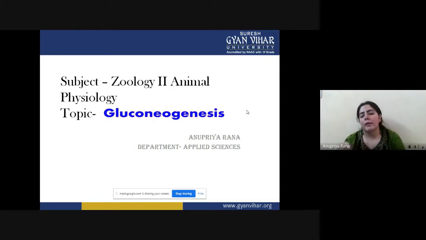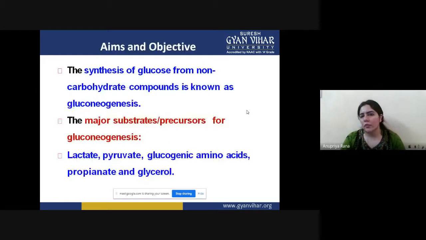In gluconeogenesis, we have to generate glucose, but this synthesis of glucose has to be done by a different method. That's why we call it gluconeogenesis. What happens in a normal case? The formation of glucose happens from carbohydrate compounds. So the synthesis of glucose from non-carbohydrate compounds is known as gluconeogenesis.